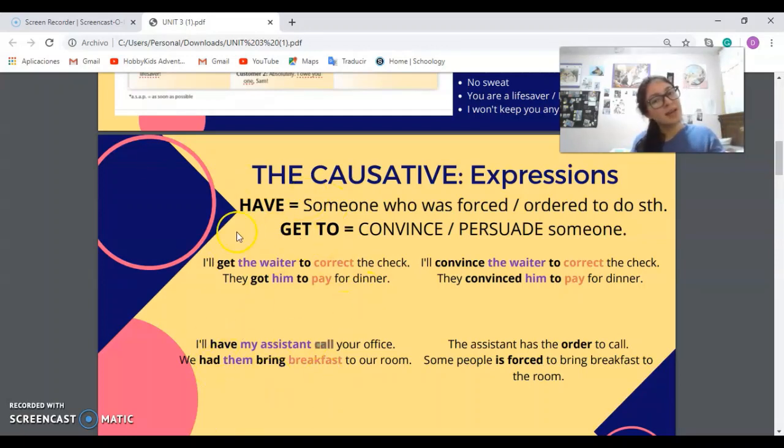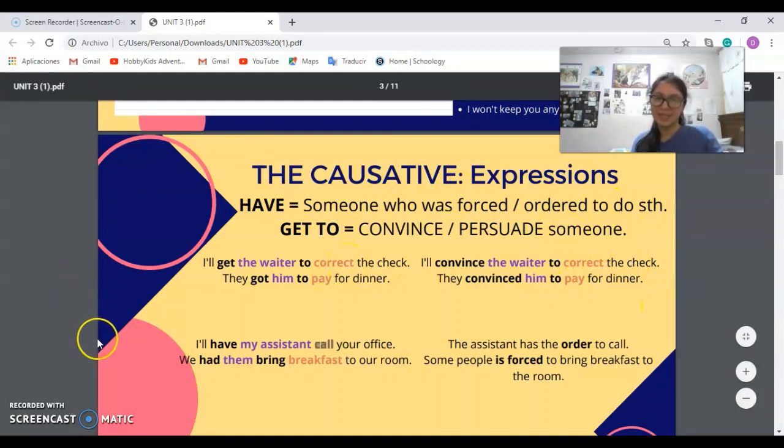On the left side, there are some examples, and on the other side, there are the meanings of these sentences. You should notice that get is always with the infinitive form of the verb, so to correct, to pay. Meanwhile, have is just with the verb in its base form without to, and these words in purple are the objects, or they could also be object pronouns.